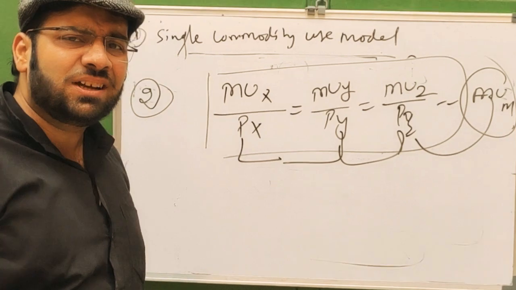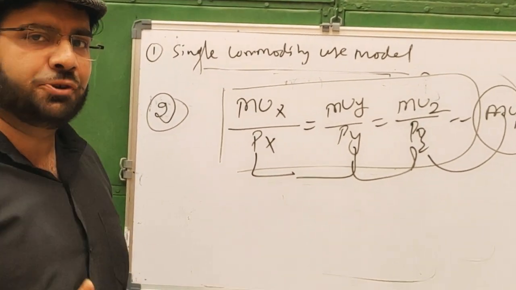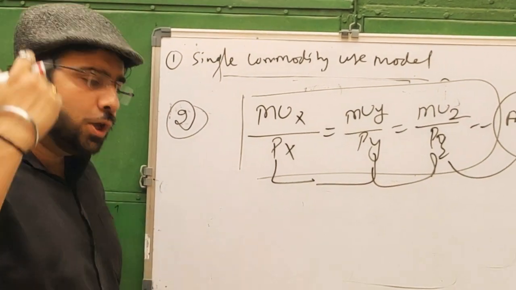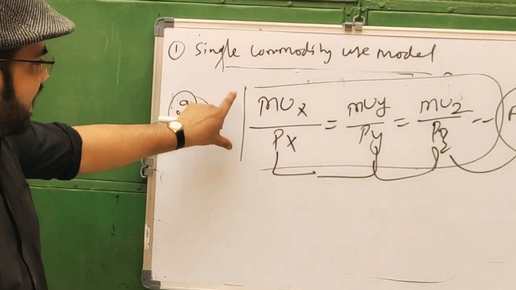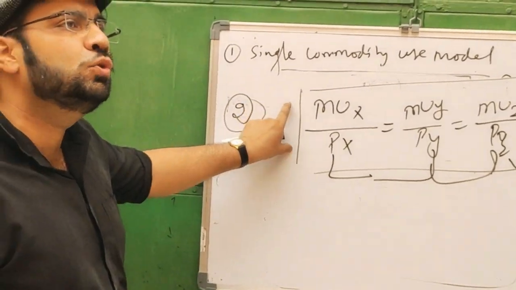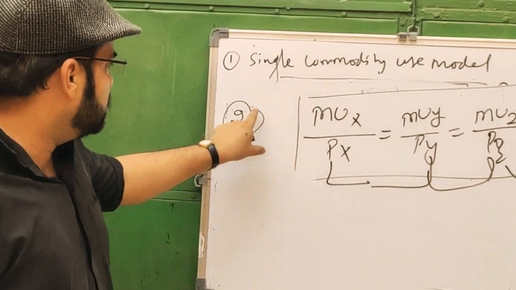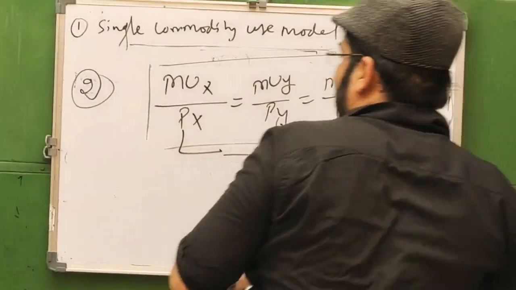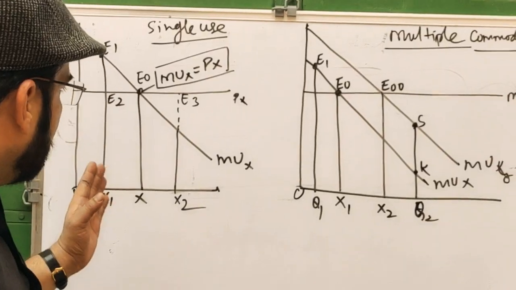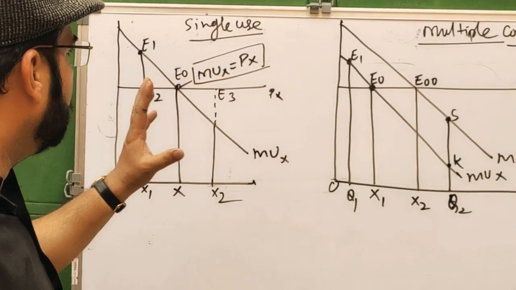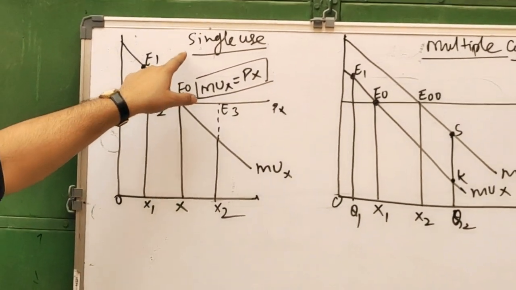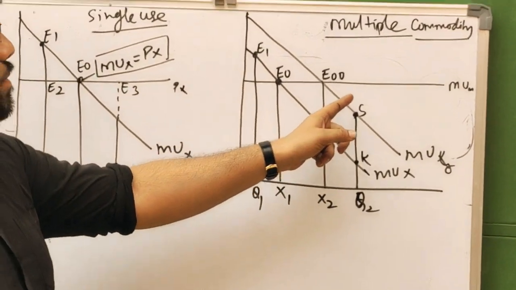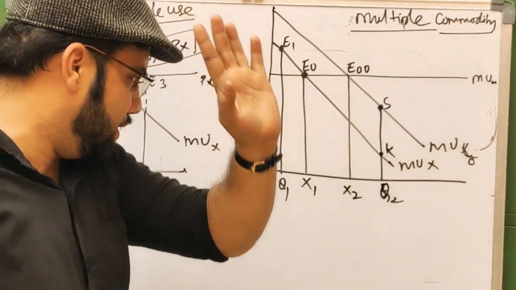This is known as the multiple commodity use model. It is also known as the law of equimarginal utility, law of proportionality of marginal utility, law of substitution, law of economy. So this is very useful to explain consumer equilibrium. Now we will take the diagrammatic representation to explain both of these. I have drawn two diagrams. The first diagram is related to the single commodity use model, and the second diagram is the multiple commodity use model.